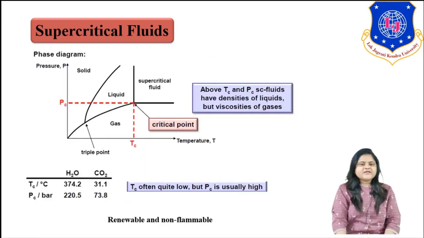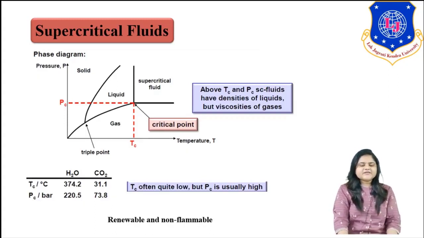This is also a phase diagram of a supercritical fluid. In this you can see a pressure versus temperature curve at which critical temperature Tc and critical pressure Pc, beyond that a supercritical fluid region will appear. So above Tc and Pc, a supercritical fluid has the density of a liquid but the viscosity of a gas. That means it has properties of both. At a supercritical condition, the fluid has properties of both liquid and gas. So this is very advantageous for our chemical synthesis.